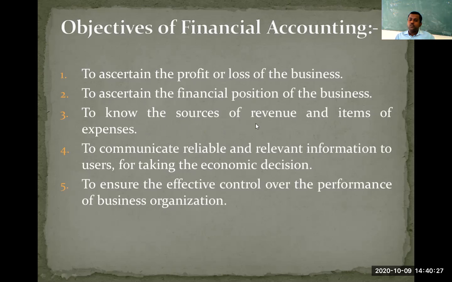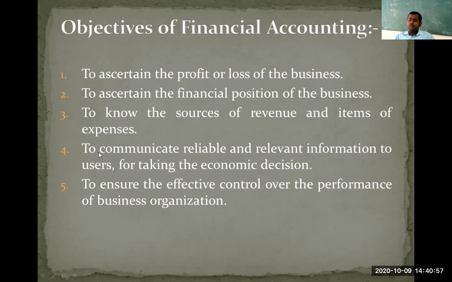Further, to know the sources of revenue and items of expenses. Business means there will be economic activities, like there will be lots of receipts and lots of payments. There will be lots of cash inflows and lots of cash outflows. So we need to understand their sources. In order to understand the sources of those revenues, that is nothing but income, and in order to understand the items of expenses, we need to practice accounting. This is the third objective.